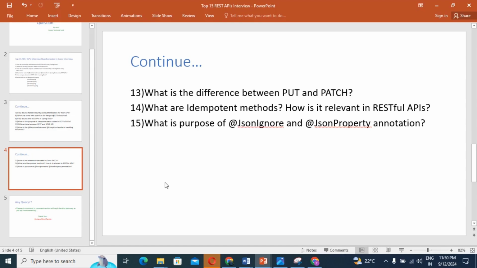So guys, the next question: what are idempotent methods? How is it relevant in RESTful API? This is also an important question, guys. Many candidates may get confused when the interviewer asks this question. What are idempotent methods? So let's see in REST API. An idempotent method is an HTTP method, first you need to know. An idempotent method means an HTTP method that produces the same result when executed multiple times as it does when executed once.